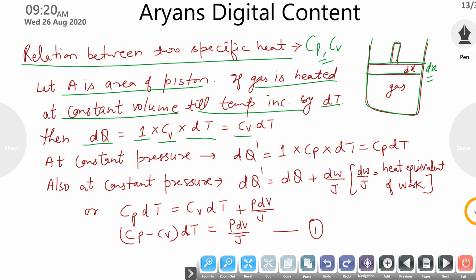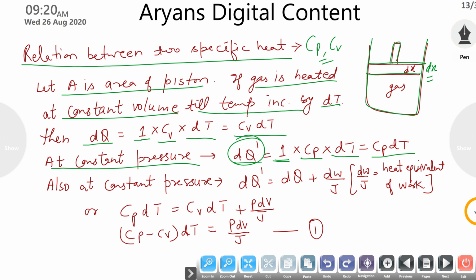Here we get Cv dt as the applied heat. Now if pressure is constant, then applied heat is equal to mass into specific heat into change in temperature. So it will become Cp into dt.